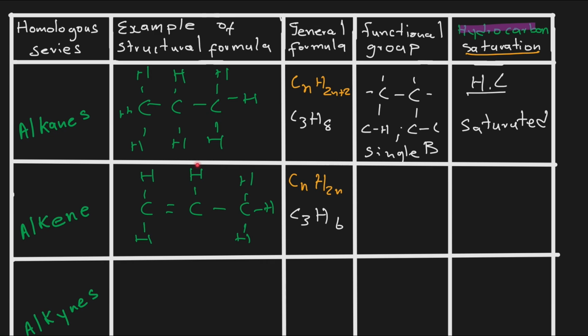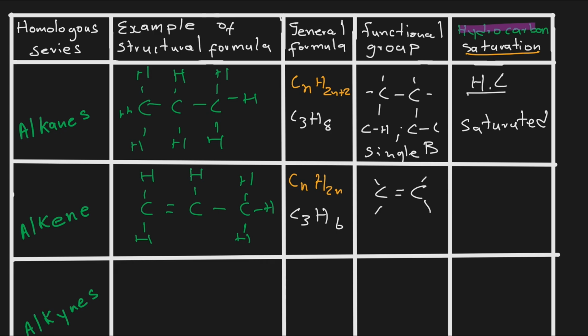So now we also need to know how to draw the functional group of alkenes. Remember we said alkenes is when we have double bonds in between carbons. So the minute we have double bonds in between carbons, that will indicate that we have an alkene.